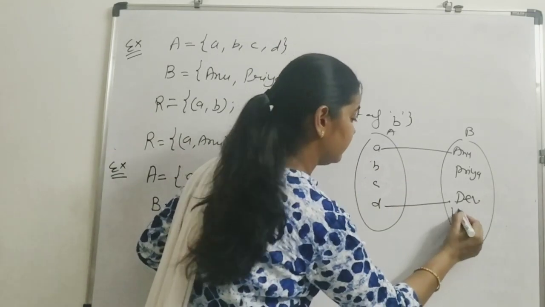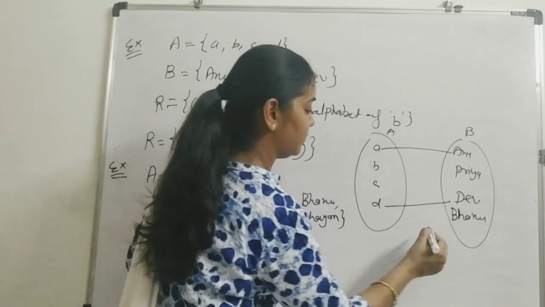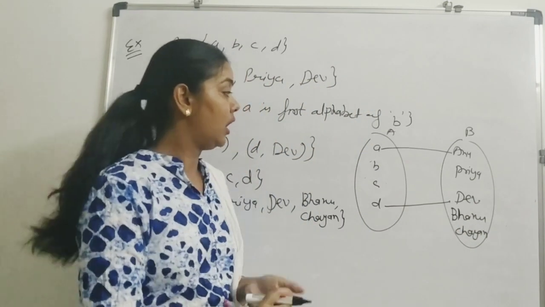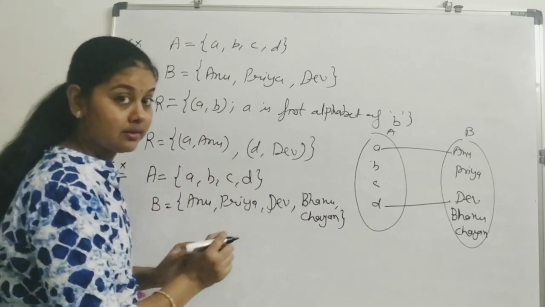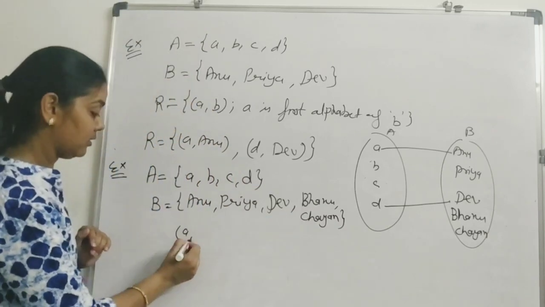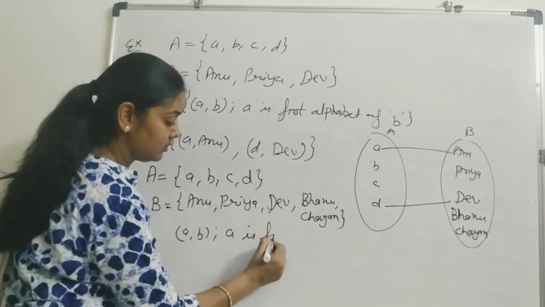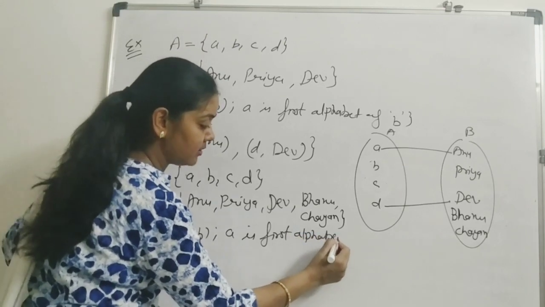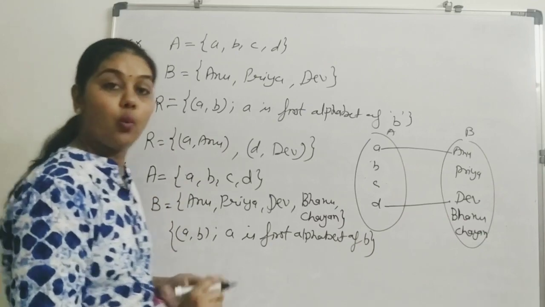Dev, Bhanu and Chayan. Okay? Now, if I am given the same definition, the set of ordered pairs (A, B) where A is the first alphabet of B, what will happen here?